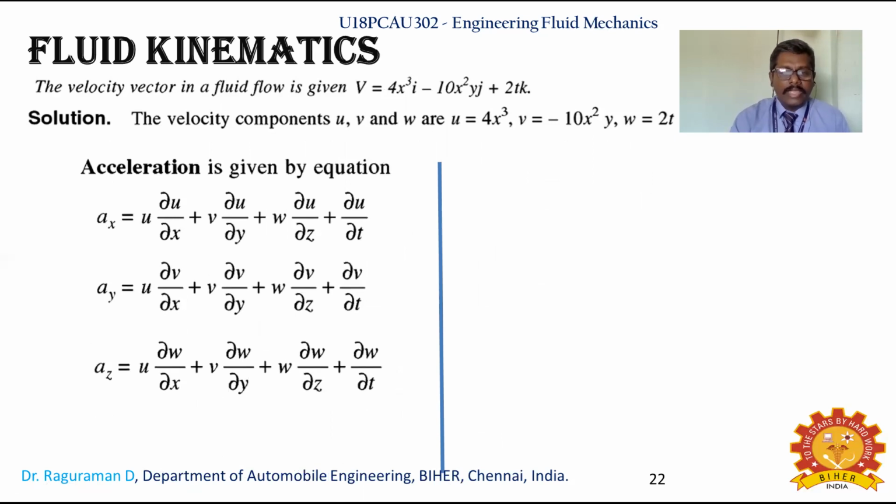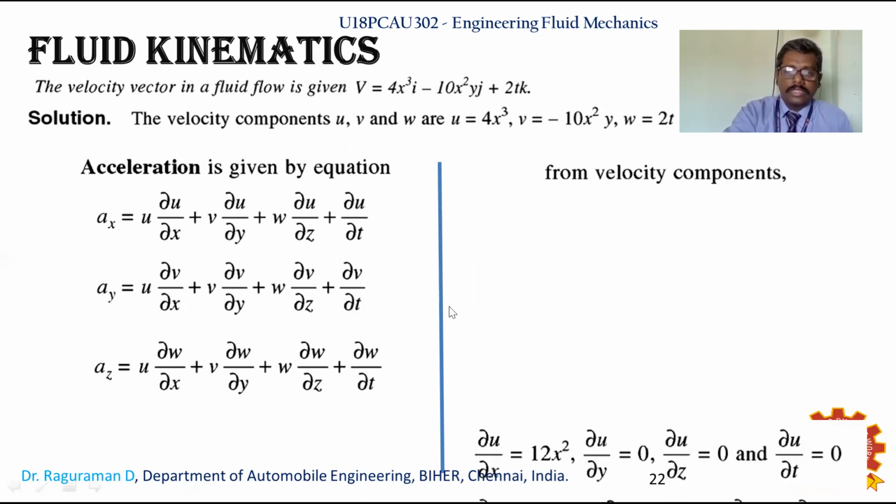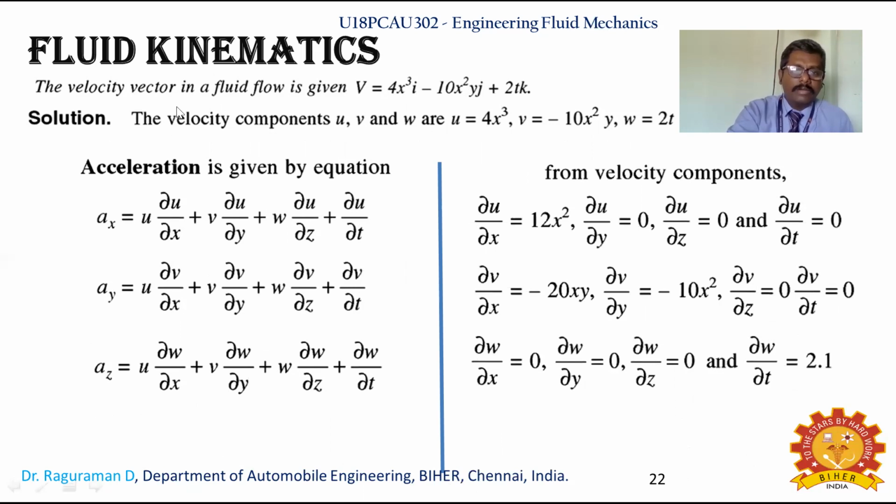So acceleration is given by the equation we finally saw. If it is the case of an incompressible flow, then this term becomes 0. But from the velocity components, it is not mentioned whether the fluid is compressible or incompressible, so we consider the equation as it is. Now here we know the values of u, v, w. What will be the values of ∂u/∂x, ∂u/∂y, ∂u/∂z, ∂u/∂t? That is what we are required to identify, similarly for the v component and w component. Now for ∂u/∂x, we have to make a partial differentiation with respect to x. So here it is 4x cube.